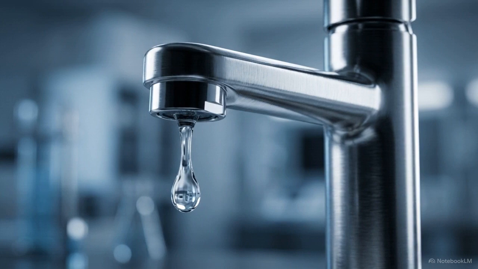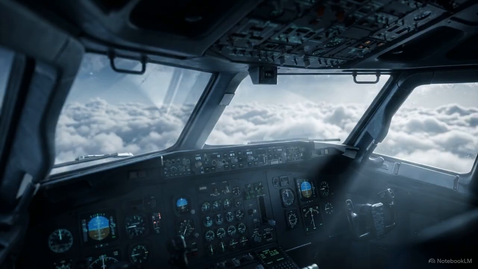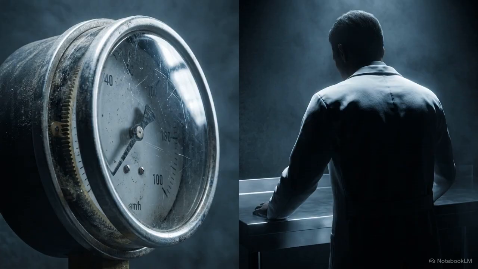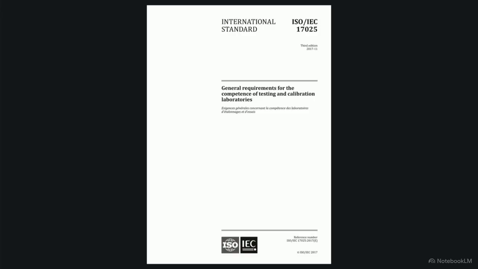Modern civilization runs on invisible measurements: the purity of your drinking water, the calibration of the altimeter on your next flight, the exact active ingredient dosage in a pharmaceutical. Society trusts these metrics implicitly. Yet these measurements are constantly threatened by microscopic equipment drift and hidden human biases. To combat those threats, the global scientific community relies on this document.